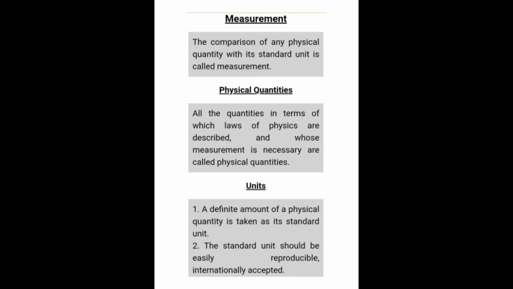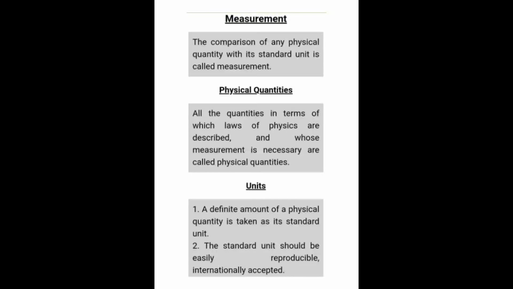Physical quantities are those quantities which you can measure in physics, like distance, time, mass, speed, acceleration, velocity, force. Units are very important, because without a unit we cannot identify which quantity we are measuring.